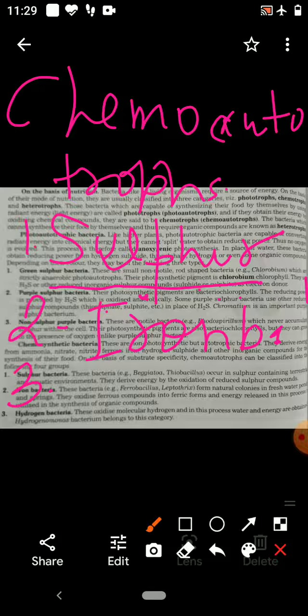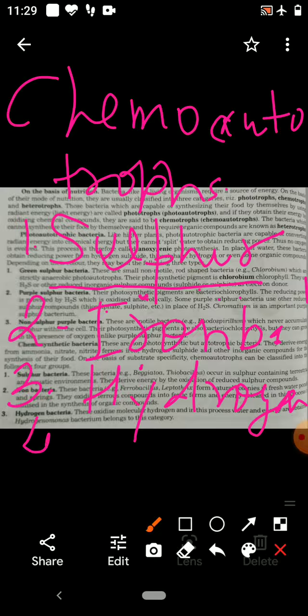Third is hydrogen bacteria. Hydrogen bacteria obtain their energy by oxidizing molecules of hydrogen into water.